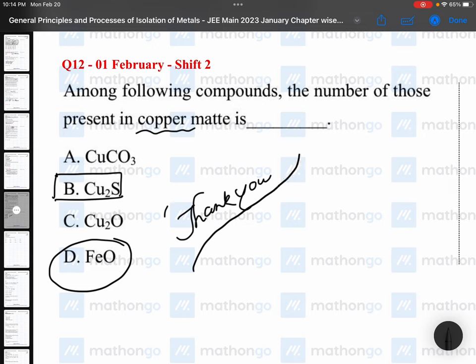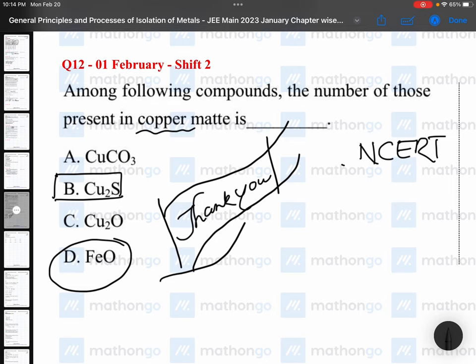With the remaining chapters, we'll meet soon. So, what is the final conclusion about metallurgy? Read NCERT line to line, that's enough. And you can see 12 questions are there. So, in every session, there is a question. So, mandatory questions. You have to read metallurgy, no exceptions. Thank you. Good day.